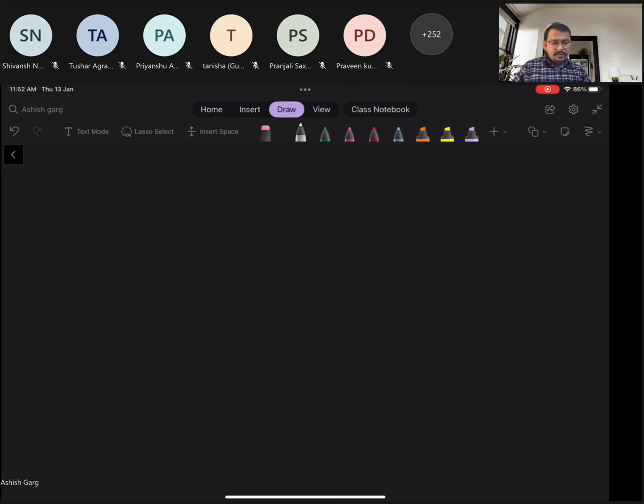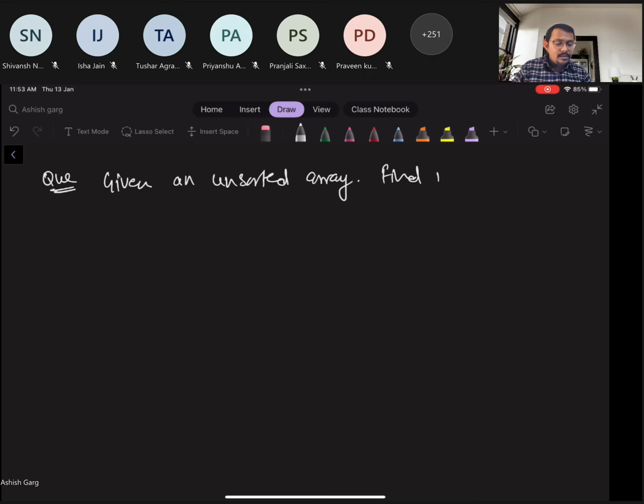To solve one question. The question is very simple and it has come up in multiple companies. Given an unsorted array, find its median.